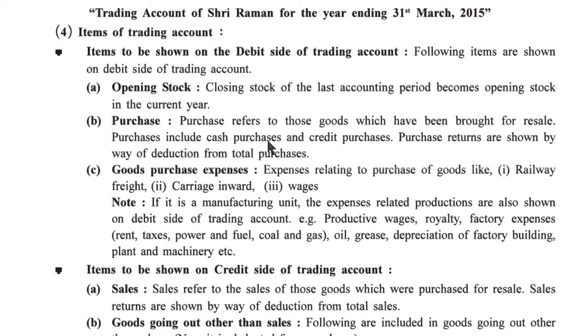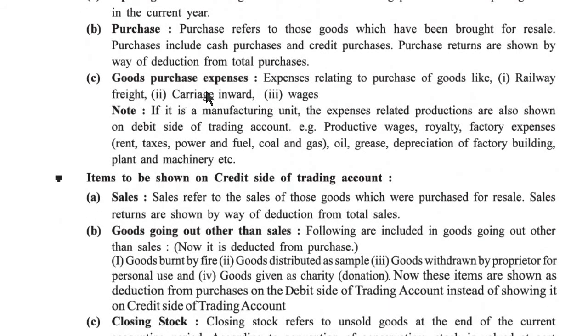Purchases include cash purchases and credit purchases. Purchase return is shown by way of deduction from total purchases. Goods purchase expense. Expenses relating to purchase of goods like railway freight, carriage inward, wages, etc. If it is a manufacturing unit, the expenses related to production are also shown on the debit side of a trading account.